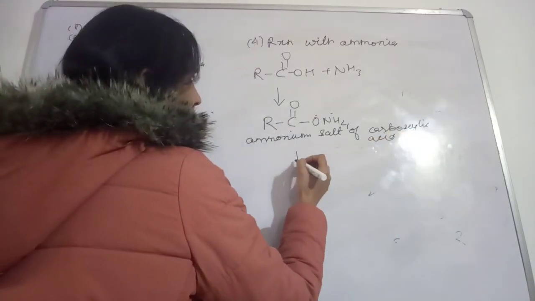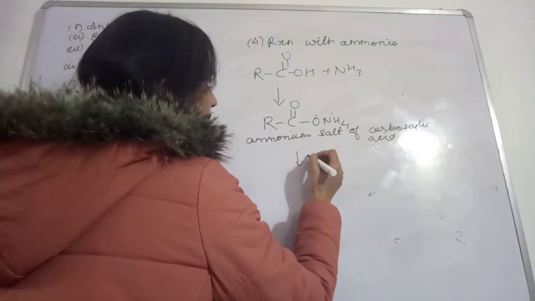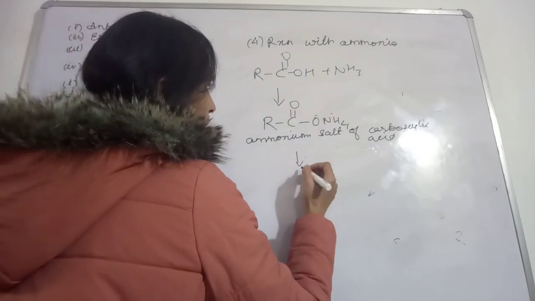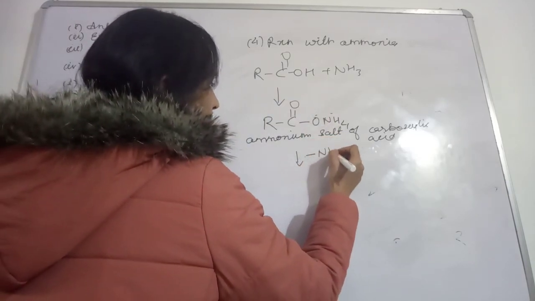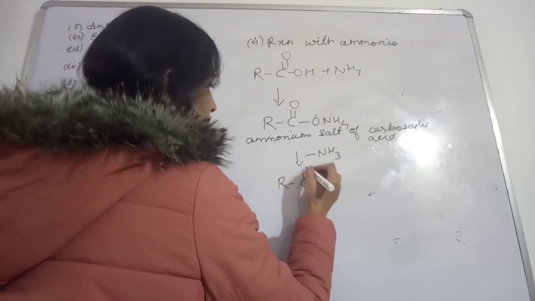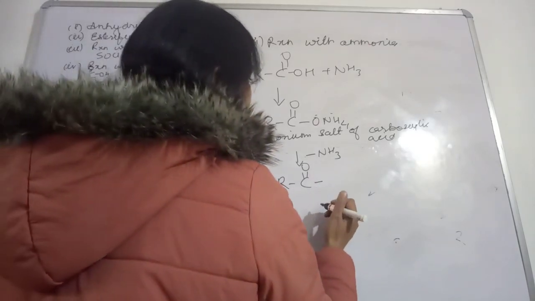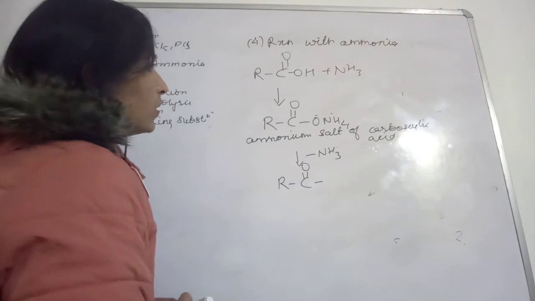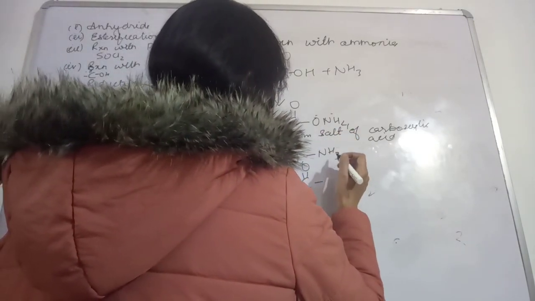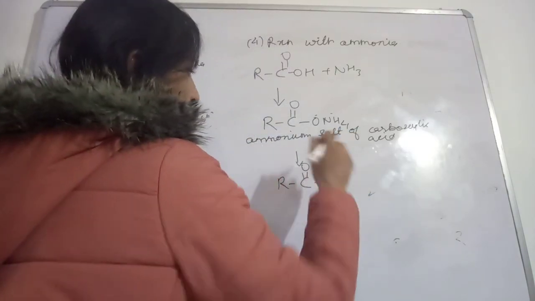Now after this, you are heating it with ammonia, so you got this ammonium salt, and then what will happen? Sorry, NH3 is not going to escape here.